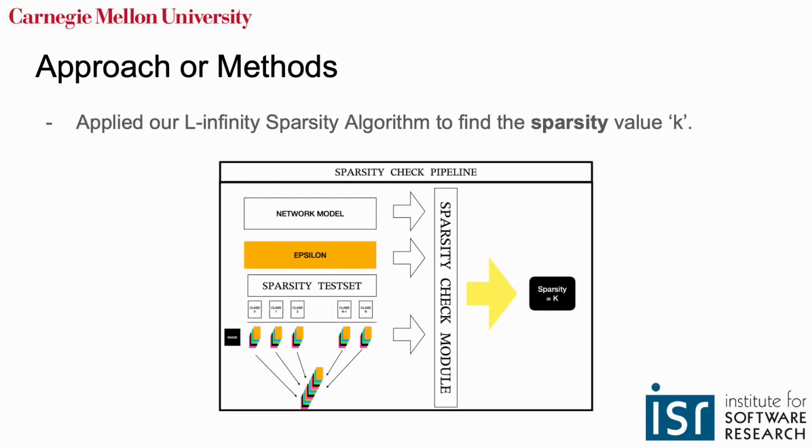And then we applied our L infinity sparsity algorithm to find the sparsity value k. This figure shows our pipeline to find the value k. As shown in the figure, after random sampling of multiple images per class, images come to be changed to the attacked images, and then we measure the accuracy of the model to extract the sparsity k.